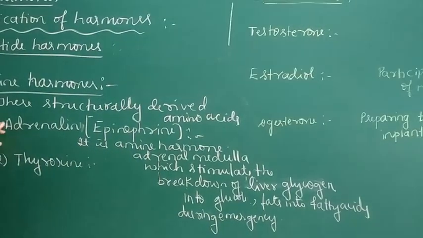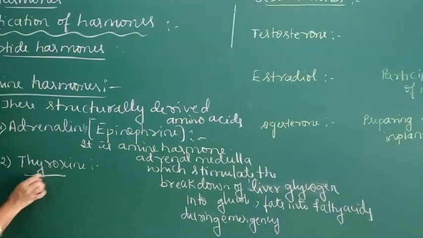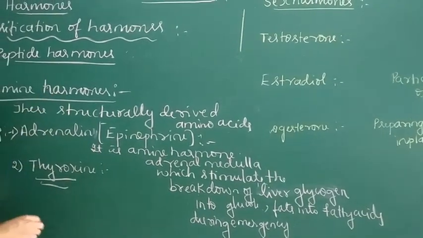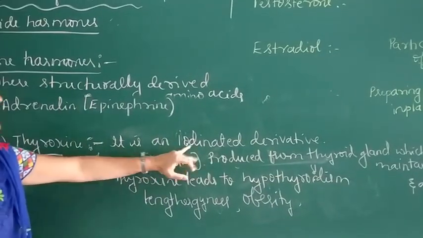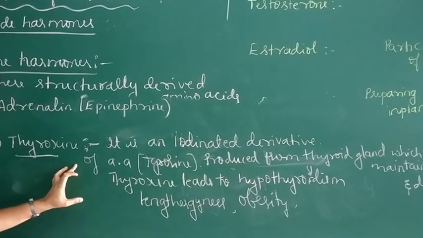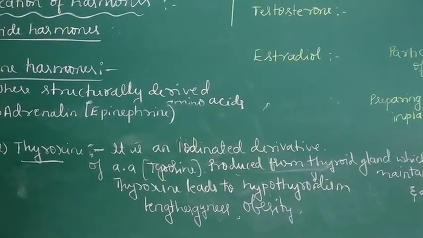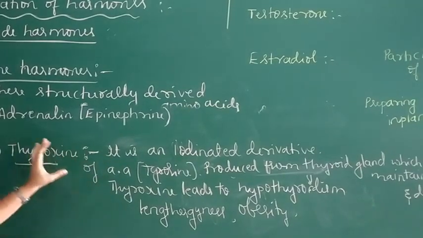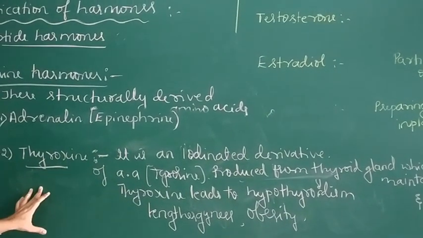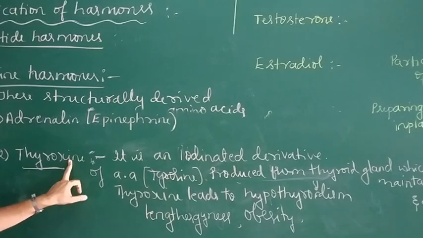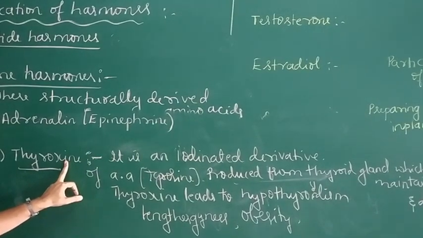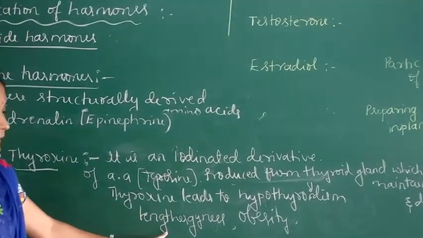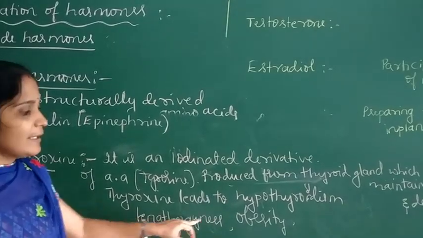Next example is thyroxine. It is also an example of an amine hormone. It is an iodinated derivative of the amino acid tyrosine. Thyroxine is produced from the thyroid gland and maintains growth and development. A low level of thyroxine causes hypothyroidism, which is characterized by lethargy, meaning weakness, and obesity.